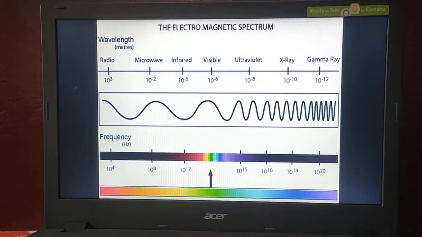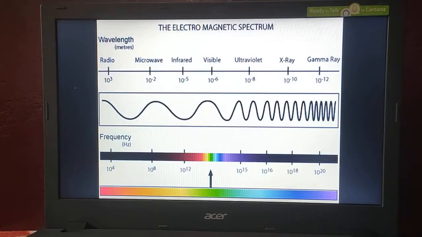Look at this diagram carefully. Here we have the range of the electromagnetic spectrum, in terms of frequency and also in terms of wavelength. We may call that the EM spectrum. EM means electromagnetic. We use EM as a short form for electromagnetic waves or electromagnetic spectrum.